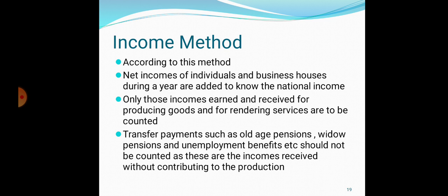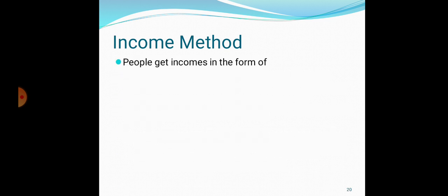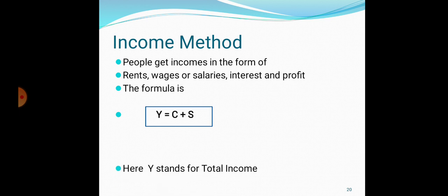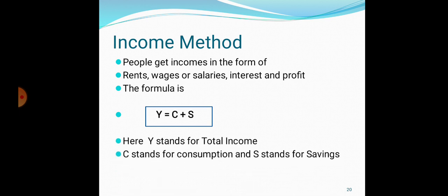Transfer payments such as old age pension, widow pension, and unemployment benefits, etc., should not be counted as these are incomes received without contributing to the production. So people get income in the form of rent, wage, salaries, interest, profits. So the formula is Y is equal to C plus S. What is Y? Y stands for total income, C stands for consumption, and S stands for saving.